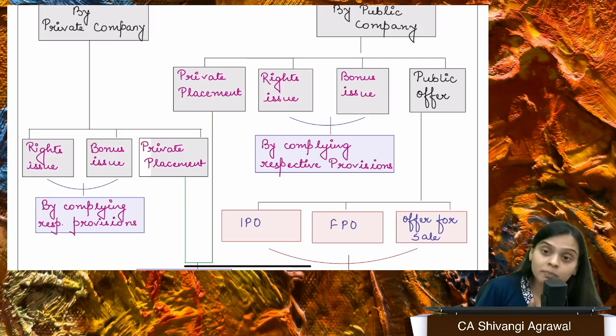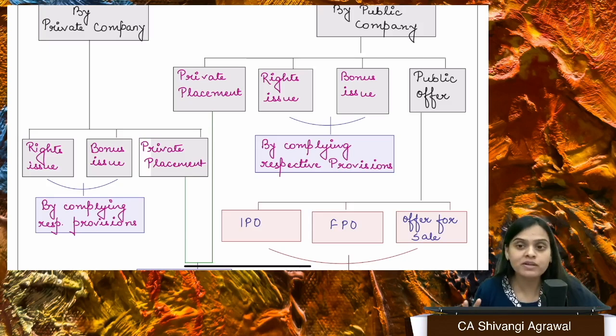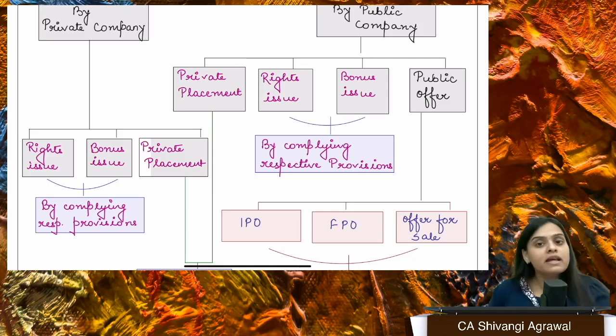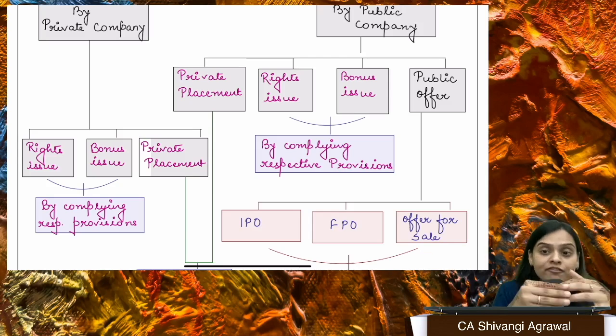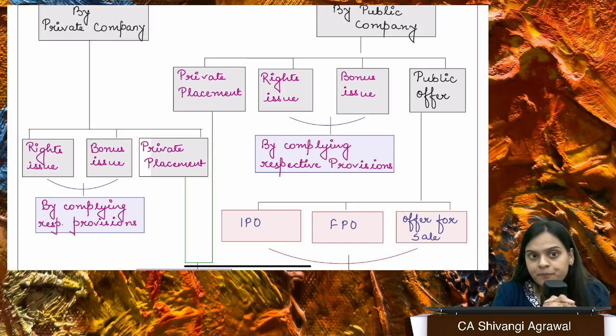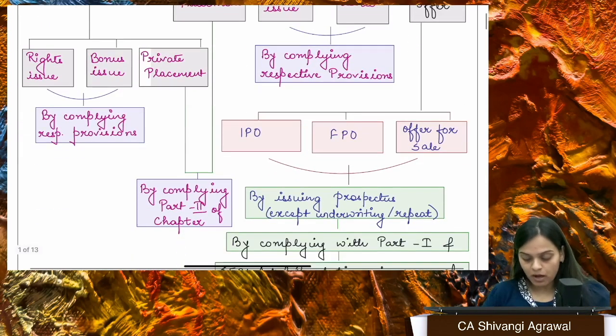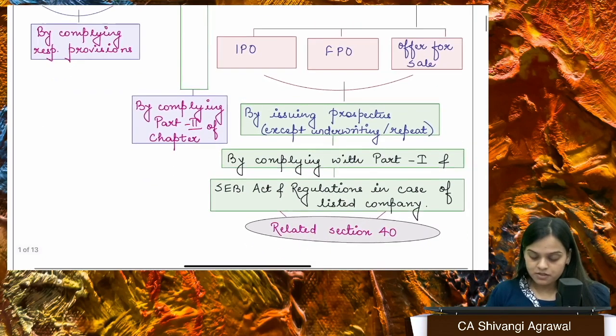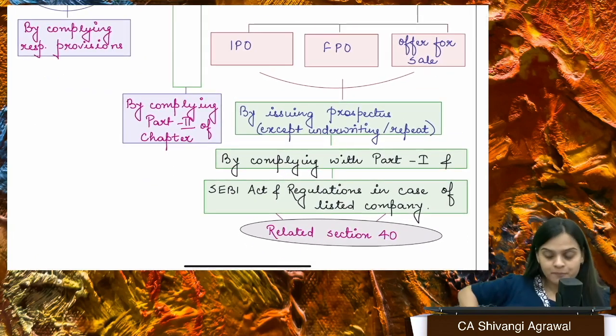But when we're talking about a public company, because private companies are prohibited from making a public offer to subscribe to their securities, a public company can do so. So public company, if you want to make a public offer, if you want to raise funds by issuing securities to the public, then you have to comply with part 1 of chapter 3, which talks completely about public offer. What are the different types of public offer that we have?